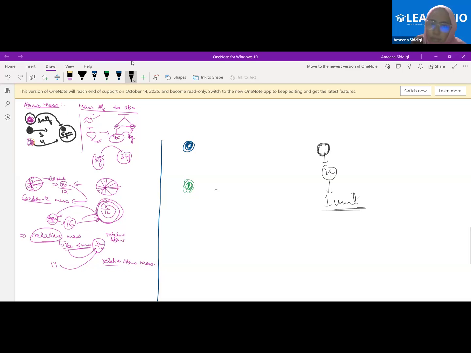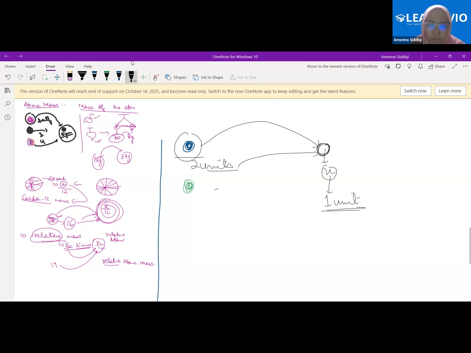Now, when I measure the mass of this blue atom, this was coming out to be 2 times the mass of this atom. Therefore, what will be the mass for the blue atom? I will say 2 units. What was the unit here? The mass of this atom. Are you getting it?